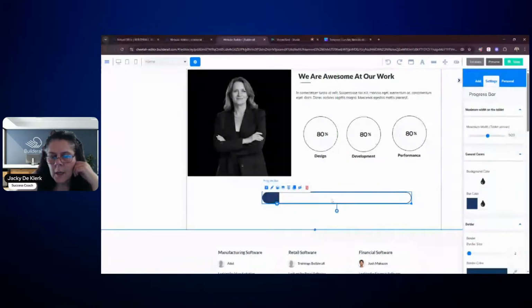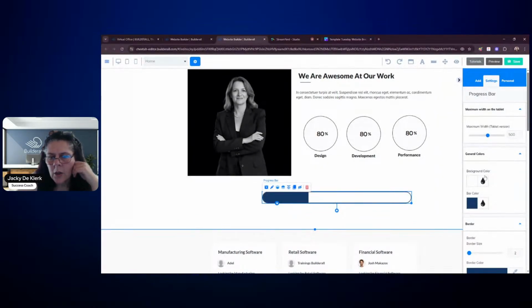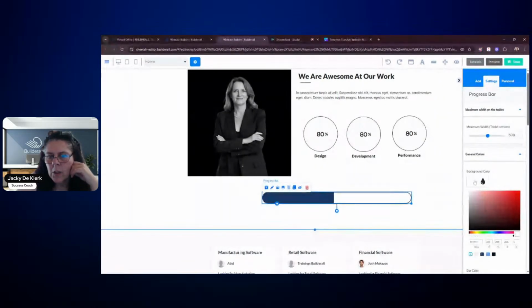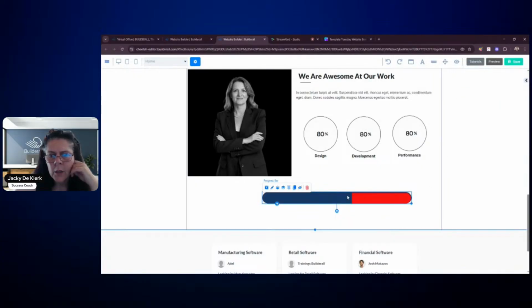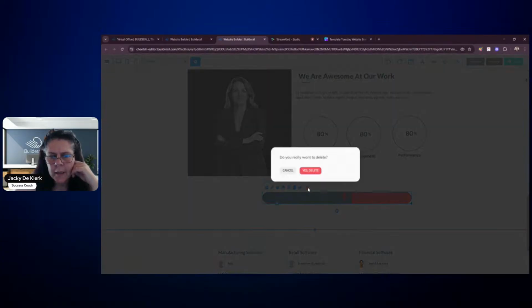So you can see it runs up to a point and it's got its background color here. What do you want to happen at the background? So we can say there is another color, and that is the effect that it will give. So you can bring in other colors as well. You don't necessarily have to have it that way. All right. So that's basically with that. I'm just going to delete that now.